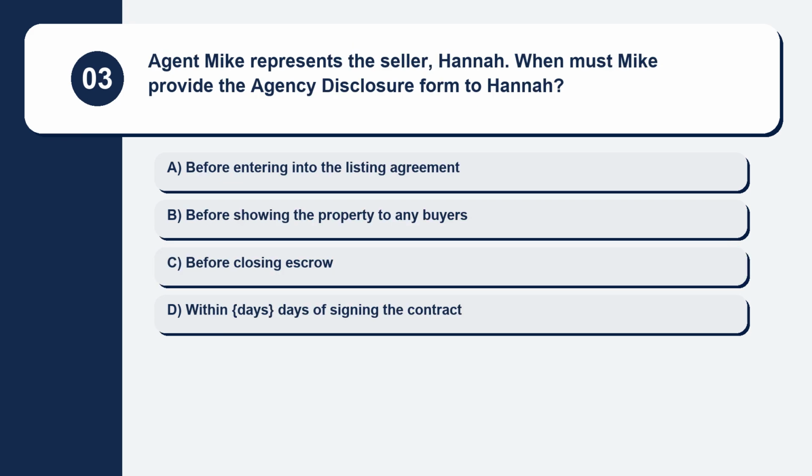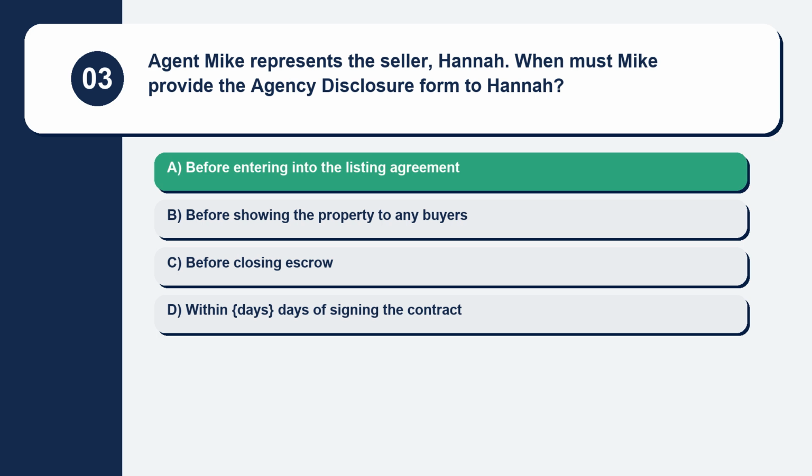Question 3. Agent Mike represents the seller, Hannah. When must Mike provide the agency disclosure form to Hannah? Here are your options. Option A, before entering into the listing agreement. Option B, before showing the property to any buyers. Option C, before closing escrow. Option D, within days of signing the contract. The correct answer is option A, before entering into the listing agreement.